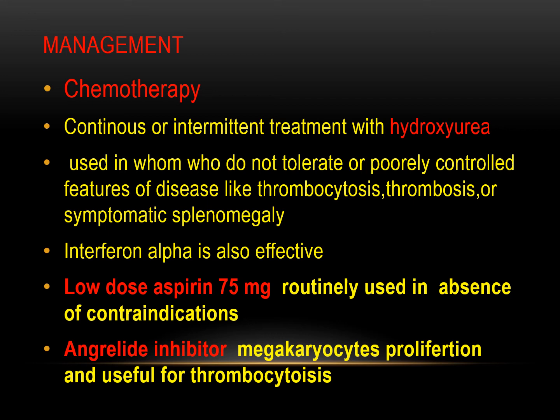Low dose aspirin 75 mg is routinely used in the absence of contraindication to prevent thrombosis. And anagrelide, which decreases megakaryocyte proliferation, is also used for the treatment of thrombocytosis to decrease thrombosis. So these are the few therapies: venesection, hydroxyurea, low dose aspirin and anagrelide.